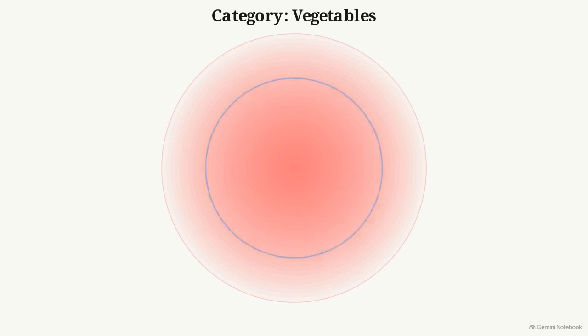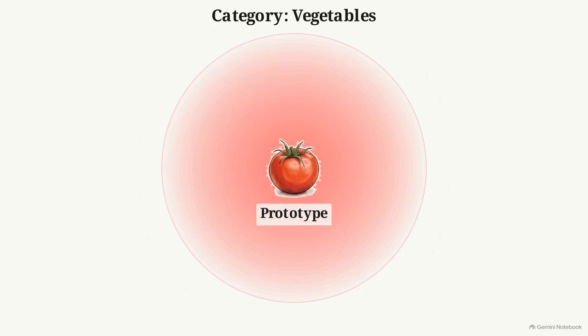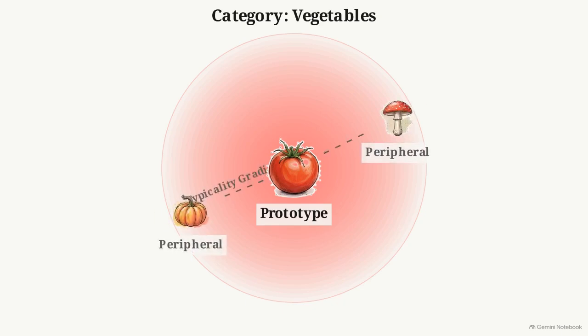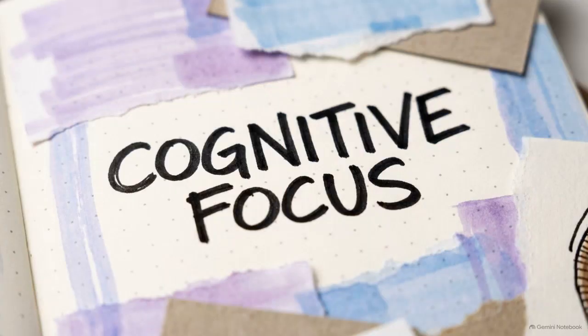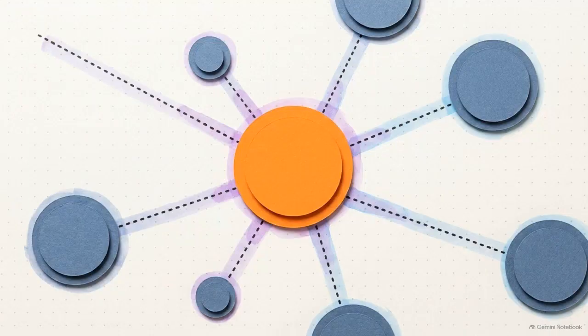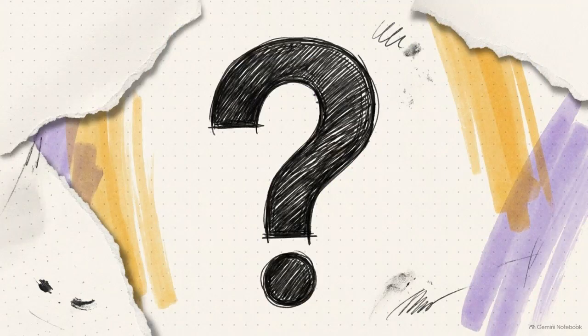A tomato sits perfectly at the center of the vegetable category, while pumpkins and mushrooms are pushed to the distant outer edges. This is a matter of psychological salience. Certain concepts are simply more central to our thinking, while others sit on the periphery. But this raises a new question. Where exactly does one category end and another begin? At what specific point does a cup become a bowl?